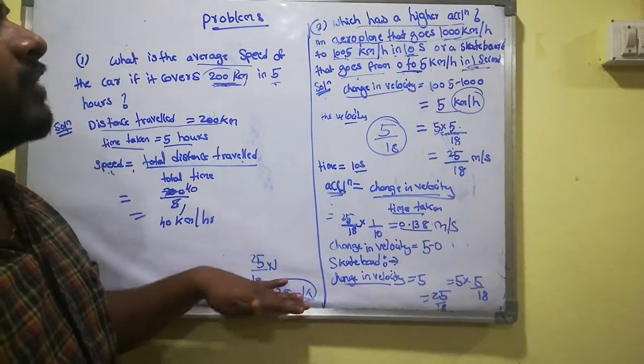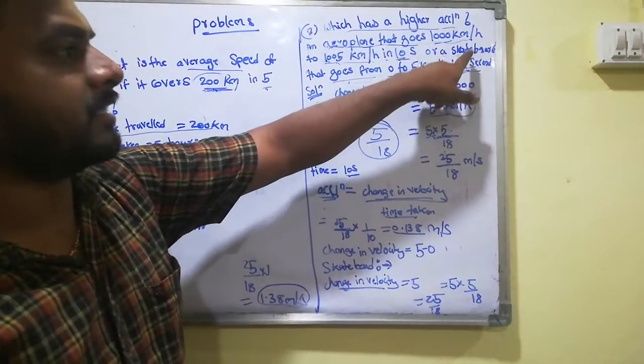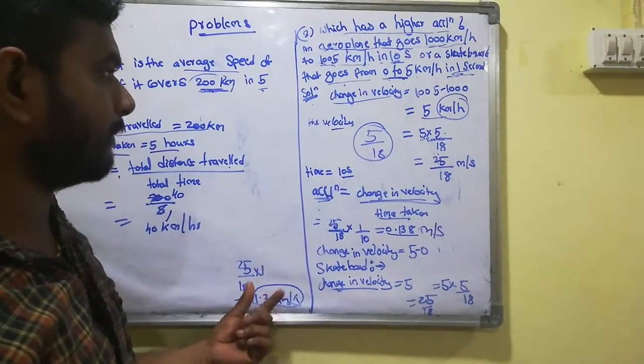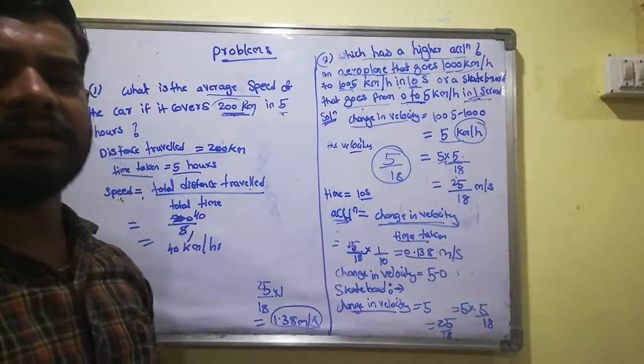So which one is moving very fast? You can compare the aeroplane and the skateboard. The skateboard is moving very fast as compared to the aeroplane. This is the second problem. Okay, we discuss the third problem.